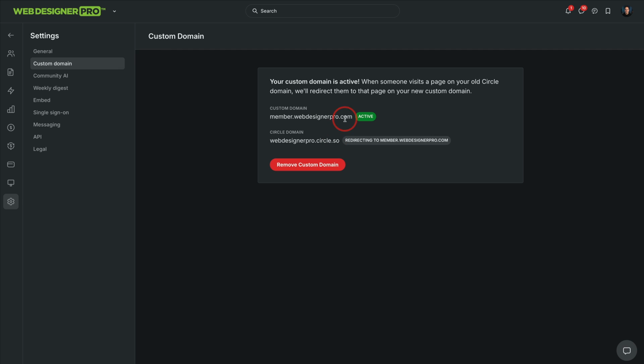Meanwhile, in Circle, you can go into your settings and absolutely create a custom domain. So this is my actual domain here in Circle, webdesignerpro.circle.so, but it redirects to my domain, member.webdesignerpro.com. So people now go to my URL. This community is white labeled into my domain, my custom URL.